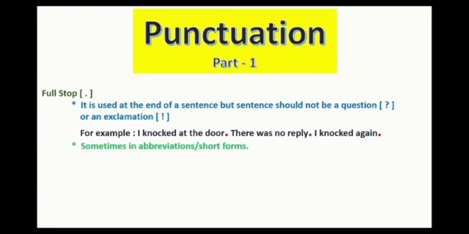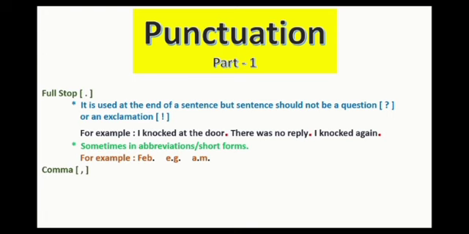Next, sometimes in abbreviations or short forms, we use full stop or dot. We can say dot also. For example, Feb. Feb is short form of February, and we are putting a dot, full stop. e.g. means for example. It is short form of for example. Next is a.m. It is the time between midnight to noon. It means morning time.